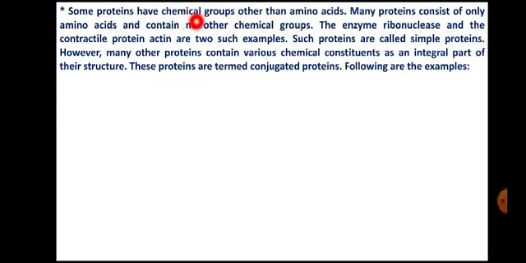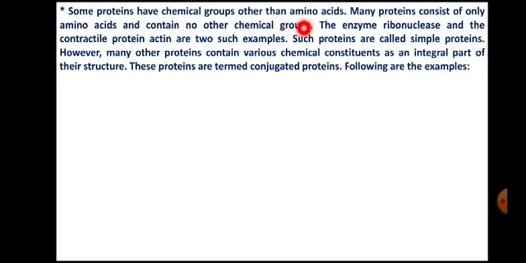There are some proteins that have chemical groups other than amino acids. That means all proteins are made up of amino acids, but in addition to amino acids, there may be presence of some other chemical groups that increases the complexity of proteins. So there are many proteins that consist only of amino acids and contain no chemical group.